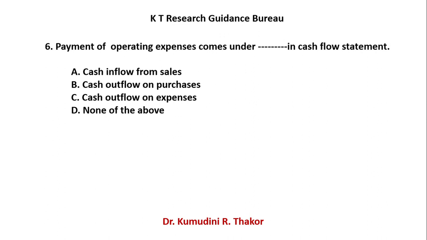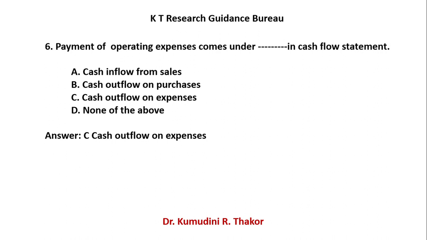So when you purchase anything, that time you pay the money. But in this case, if you purchase land and building, it is not your expense, it is your investment. Then cash outflow on expenses. Obviously, this is operating expenses. So they come under the head cash outflow on expenses. So your right answer is C, cash outflow on expenses.